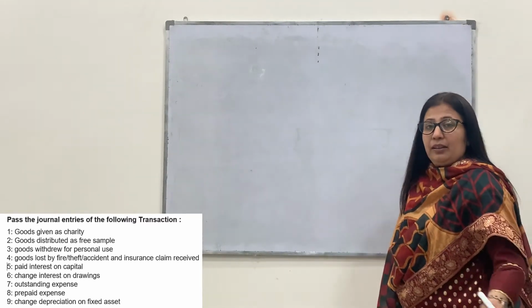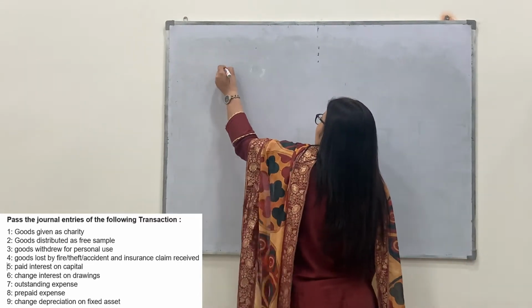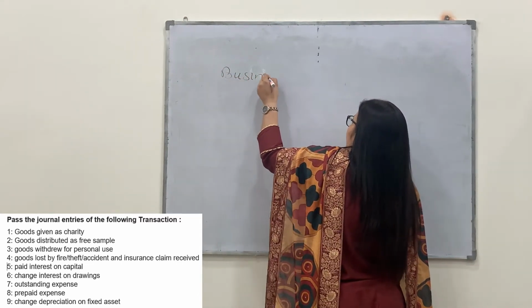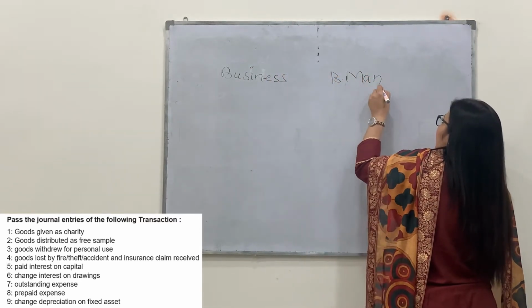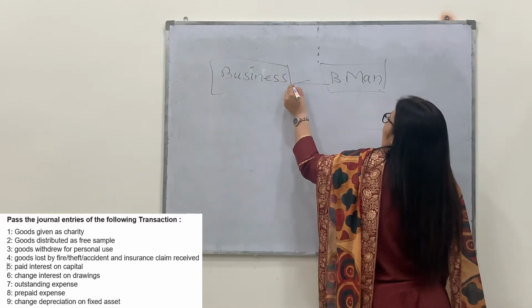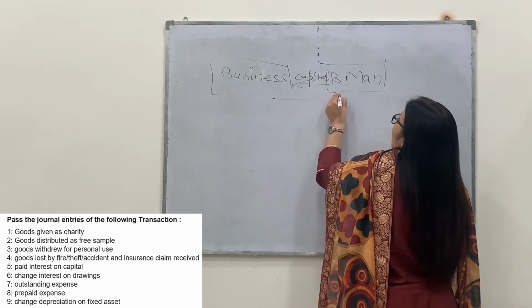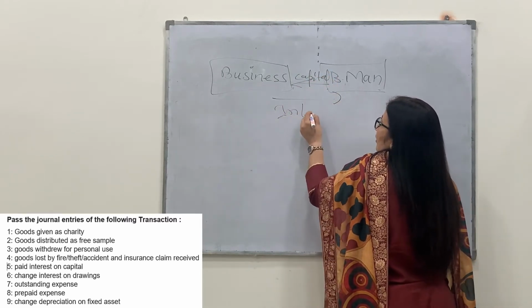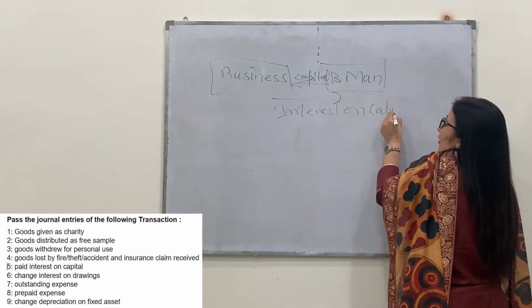Separate business entity principle is there. According to that, in every business, the business and businessman have a separate entity. The businessman invests capital in the business and in return interest on capital is to be taken.